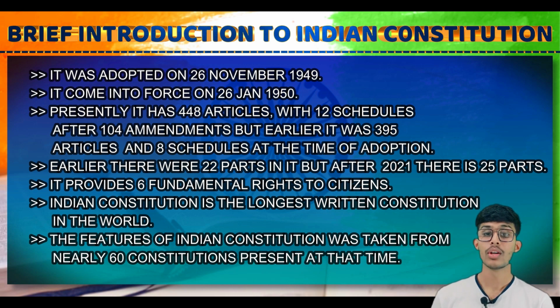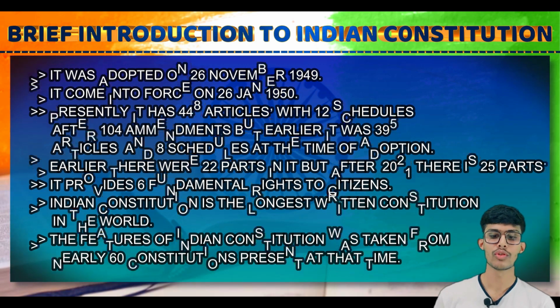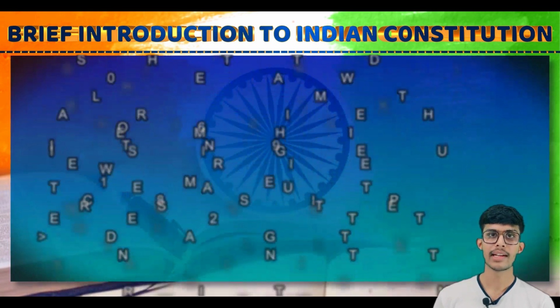Earlier there were 22 parts in it, but after 2021 there are 25 parts. It provides 6 fundamental rights to all citizens of India. The Indian Constitution is the longest written constitution in the world. The features of the Indian Constitution were taken from nearly 60 constitutions which were present at that time.